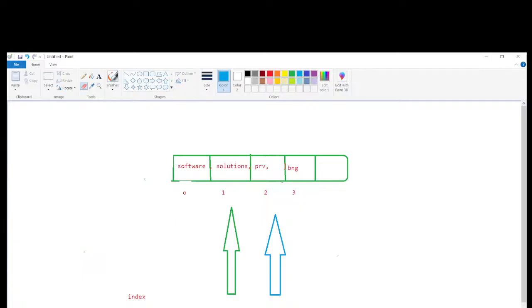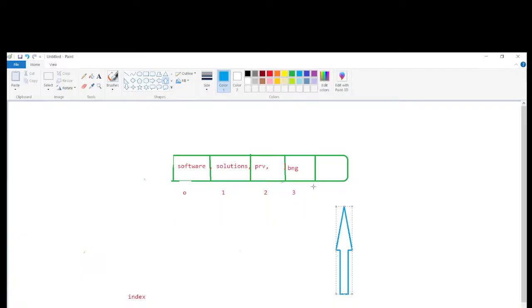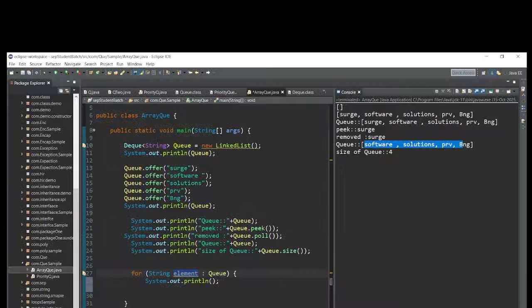Then it will print the private, and after that it will move to BNG. Same way it will iterate one after one, then it will go to the last one. If no element is available, then it will come out of the block.